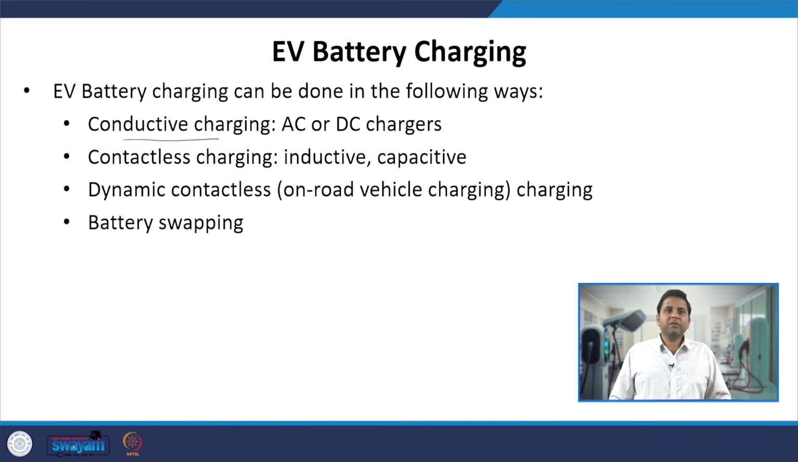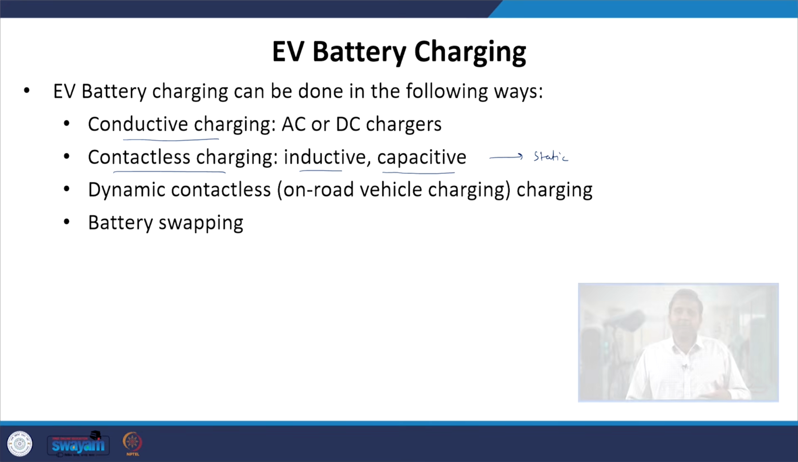Now, there is another kind of charging which is possible, which is contactless charging. In contactless charging, primarily there are two kinds of technology available: inductive, which is contactless charging using a magnetic field, and the second one is capacitive, which is contactless charging using an electric field. We are talking about static contactless charging, where the vehicle comes in and gets parked, and then the charging of the EV battery takes place automatically, without plugging any plug or connector into the vehicle.